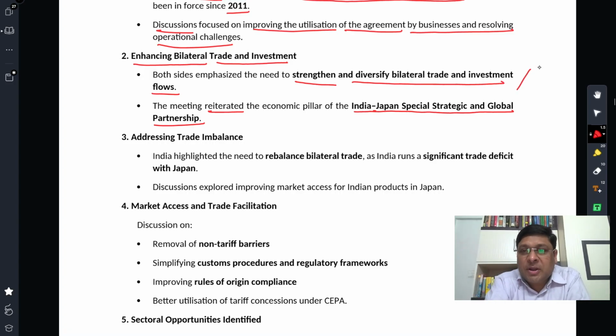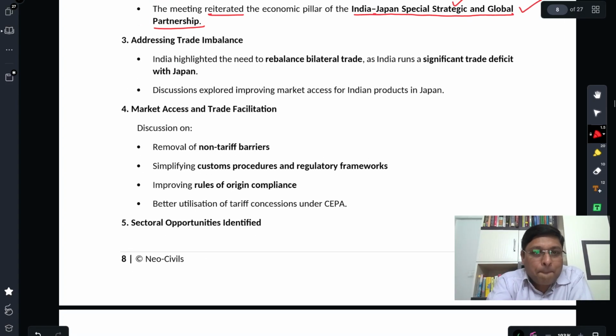Though the meeting was about the economy, these two important aspects were also highlighted. Strategic convergence is there between these two countries as far as the Indo-Pacific is concerned, as far as countering Chinese hegemony in this region is concerned. Second, these two come together on global platforms to counter Chinese hegemony, to bring a rules-based order and a number of other things. For example, the Asia Africa Growth Corridor is a joint venture of India and Japan.